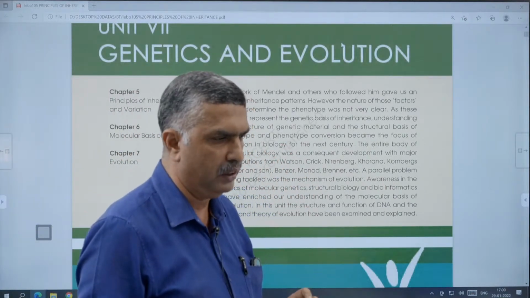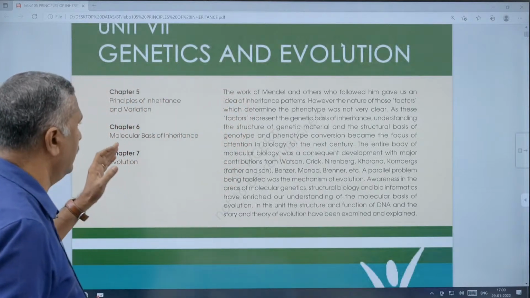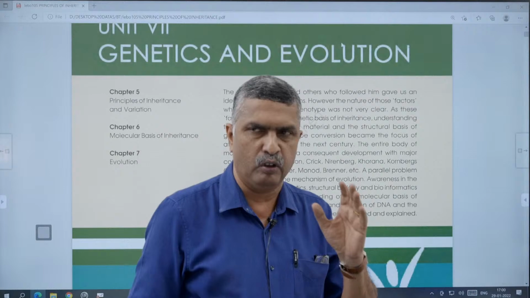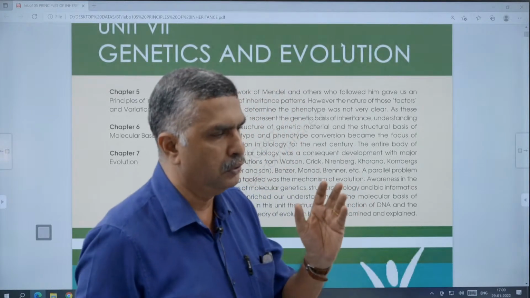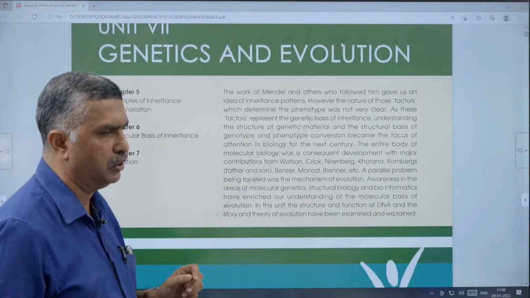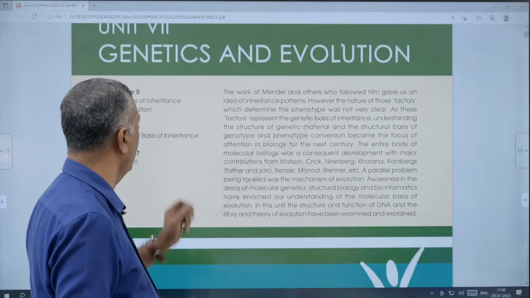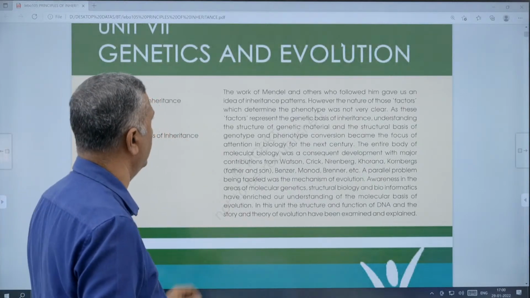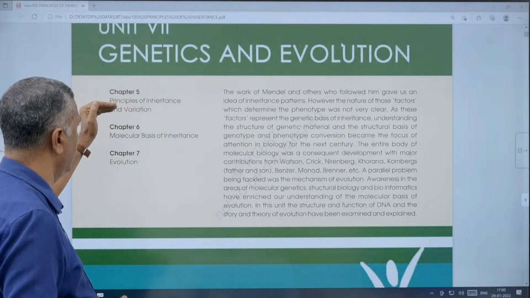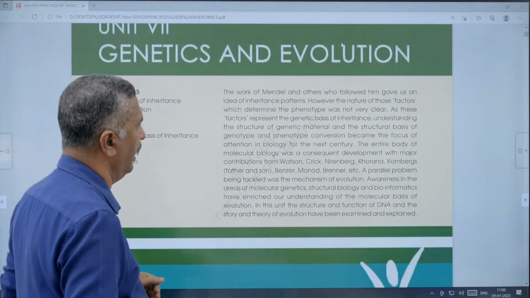It is very important, and that chapter is a potential source of questions for the NEET examination. There will be 5 to 7 questions asked from this chapter, principles of inheritance and variation. And this unit, genetics and evolution, consists of 3 chapters: principles of inheritance and variation, molecular basis, and evolution.